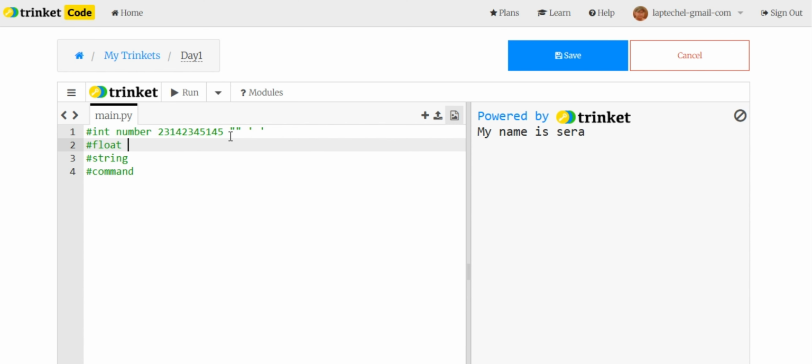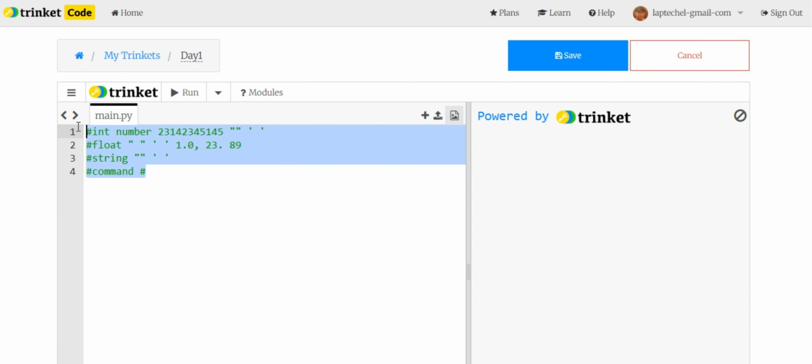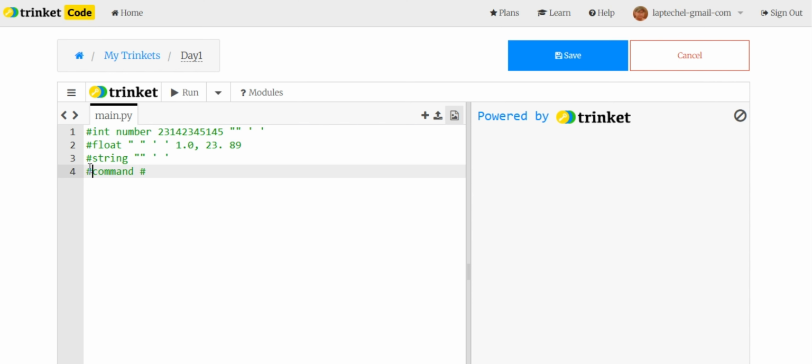In float, you also don't need to use any double quotation or single quotation. It is written with a decimal, like 1.0, 23.89, anything. And a string starts with a double quotation or single quotation. It is a must and very important. A comment starts with a hashtag. It is always ignored. If you run this, no print or output will be shown in this area because those are all comments.